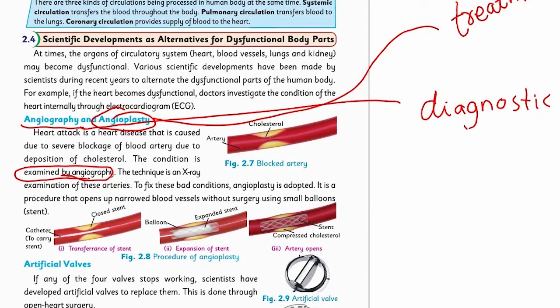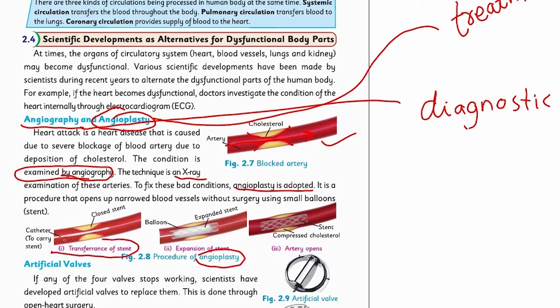Angiography is based on X-ray, and if any artery is blocked due to any clotting of cholesterol or any other type of clotting, angioplasty is adopted. It's a procedure that opens up the narrow blood vessels without surgery using small balloons. Here you can see in the pictures the blocked artery. Here is a deposition of cholesterol which ultimately narrows the path of blood flow through this vessel. So to cure this condition, angioplasty is made.